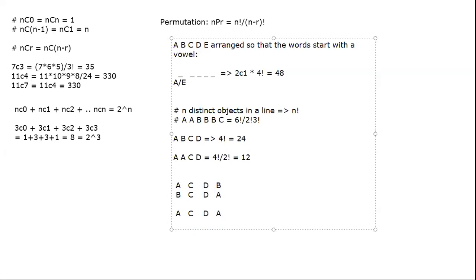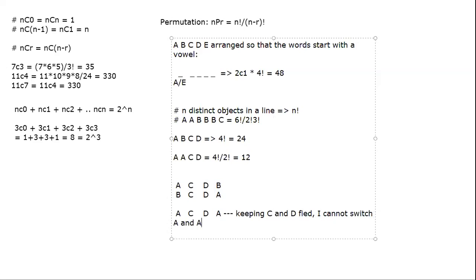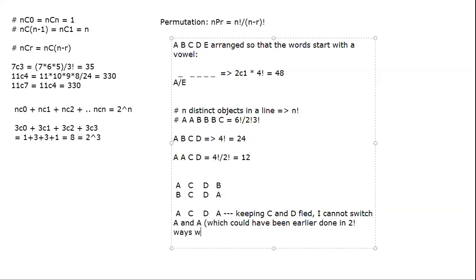So now keeping C and D fixed, I cannot switch A and A, which could have been earlier done in 2 factorial ways when you had A and B. Am I right? So when you had A and B, you could have done this in 2 factorial ways.